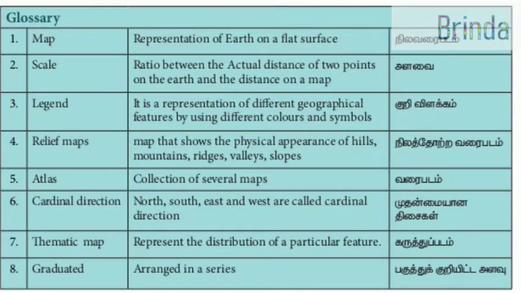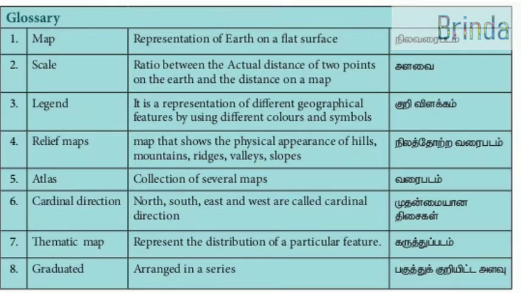Okay, now moving on to the glossary part. Map, it means representation of earth on a flat surface. Second one, scale, ratio between the actual distance of two points on the earth and the distance on a map. Legend, it is a representation of different geographical features by using different colors and symbols.